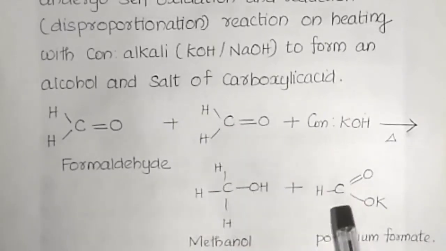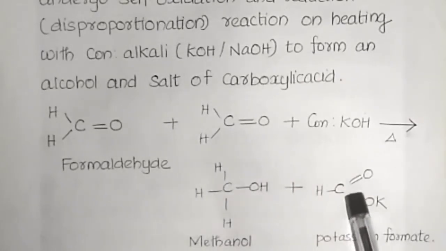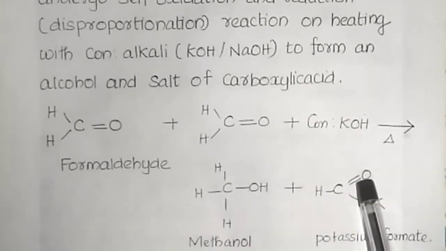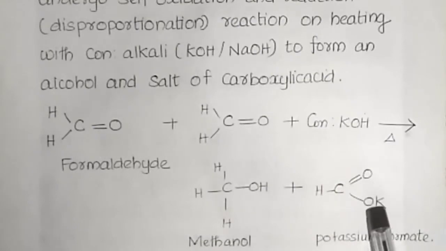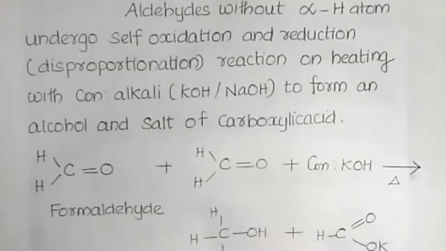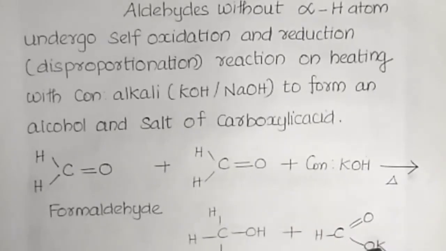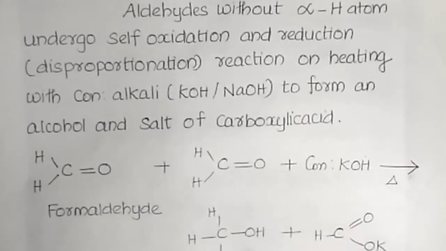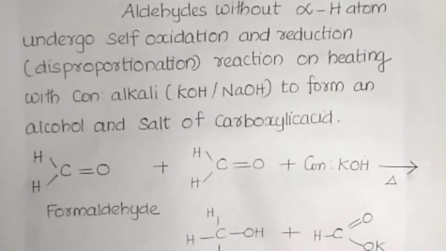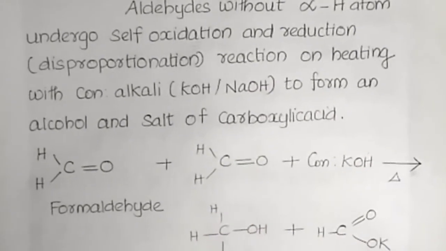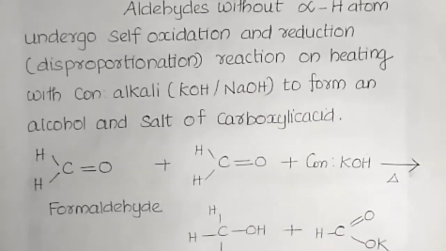Listen here, in the other one, one H is removed, a double bond is already there, and one oxygen is also added. That means this is the oxidized product because one additional oxygen is added, and this is the reduced product because H2 is added in this product. So that is Cannizzaro's reaction.